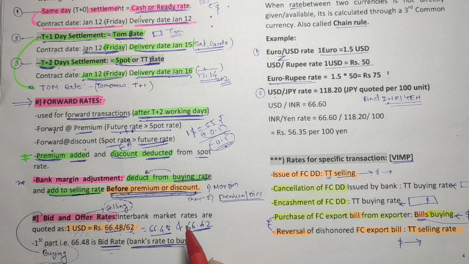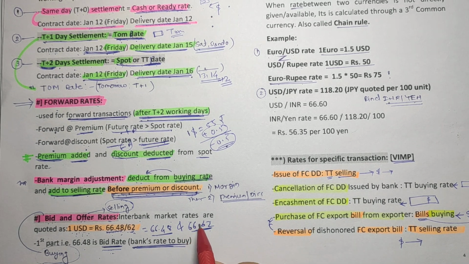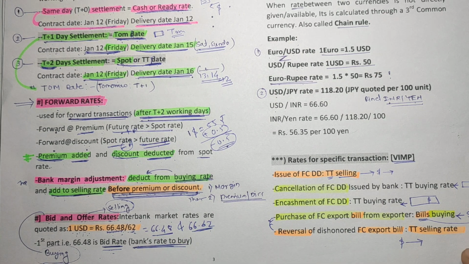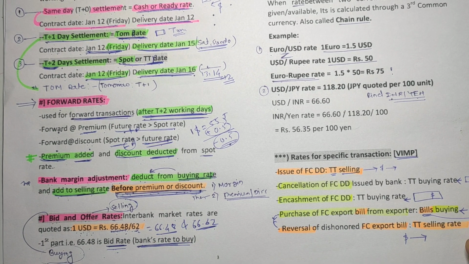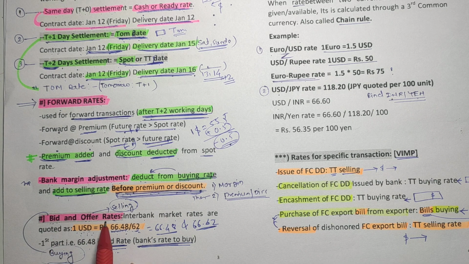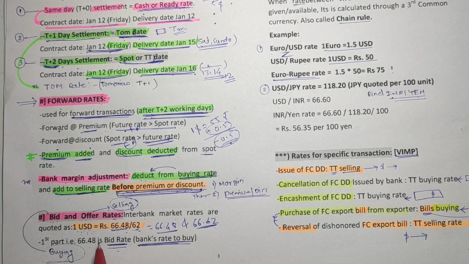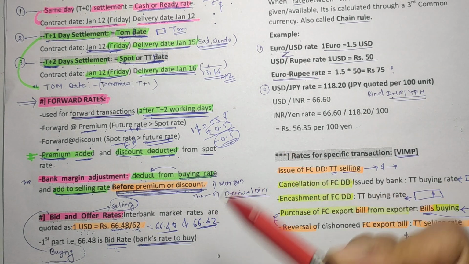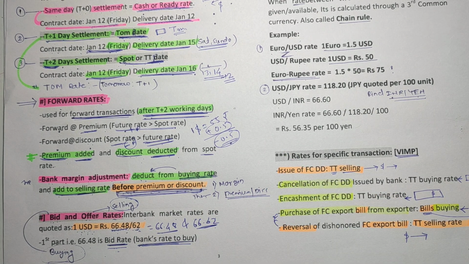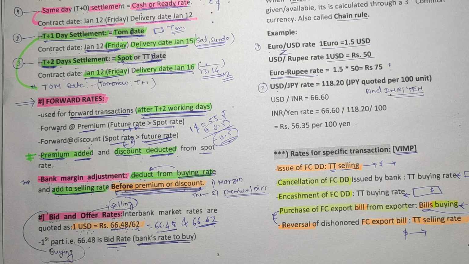So friends, in this lesson we will complete the remaining conceptual part of the foreign exchange. So friends, see what is the bid rate and the offer rate. See the bid, that is the bidding, when you want to buy something. So in simple words, bidding is nothing but the buying rate.